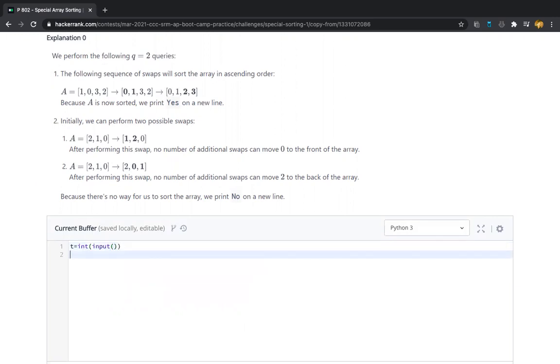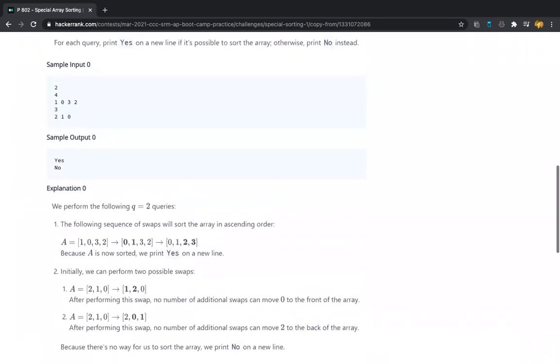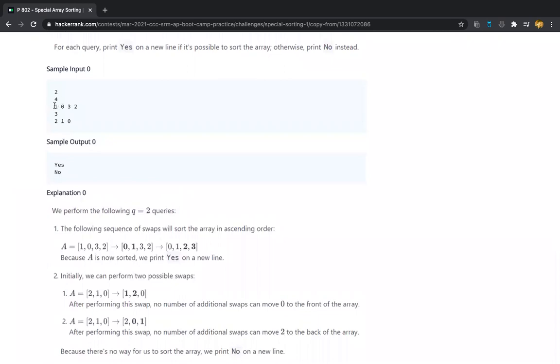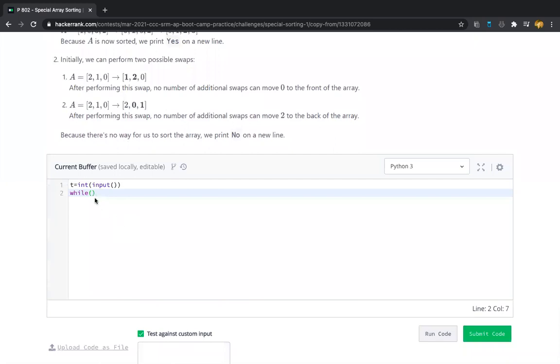After that, for each test case, we should be taking the number of elements in the array and the elements in the array also, right? For that, we should be considering the while loop. While t means while true. Until t is 0, it will be iterating, right?